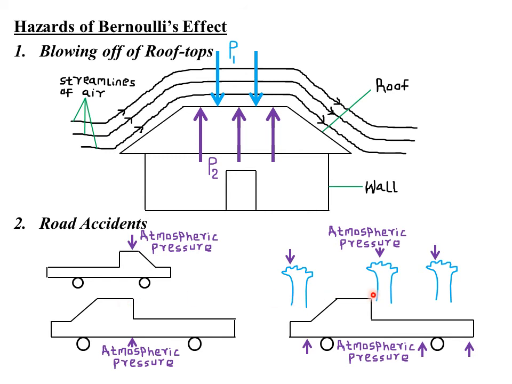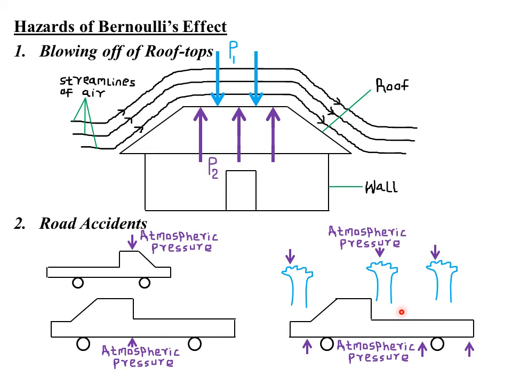Then the same principle is applied whereby you find most trees that are close to the road bend towards the road, especially if you have fast moving vehicles on that particular road. So the reason is because a fast moving vehicle causes the air close to it to move at a very, very high velocity. So if the air is moving at a high velocity, then the pressure it exerts will be very, very low, courtesy of Bernoulli's effect.